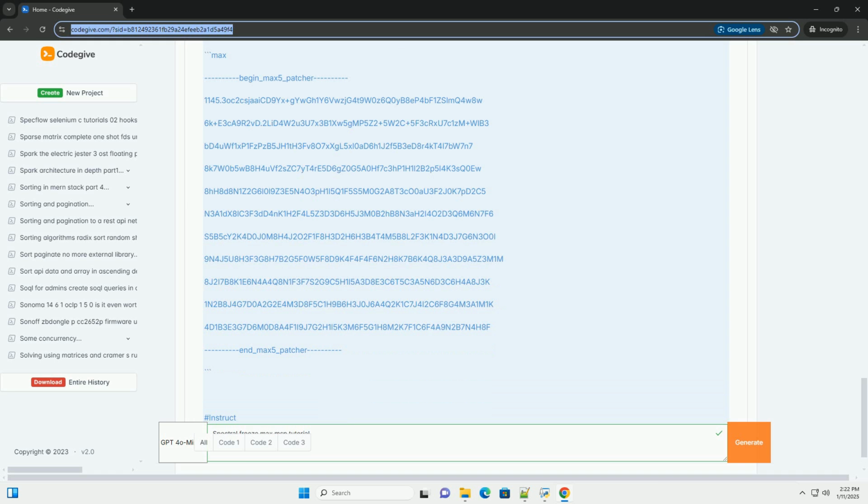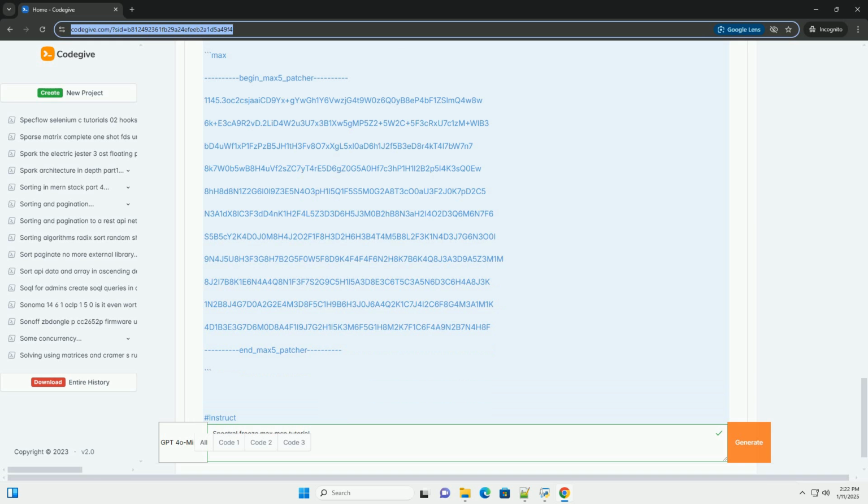Max/MSP, any recent version. Key objects: fft, performs a fast Fourier transform on an audio signal. ifft, inverse fast Fourier transform to convert back to the time domain. Buffer, a buffer to hold the spectral data. Snapshot, to take a snapshot of the current audio signal. Toggle, to control the freeze and unfreeze functionality.